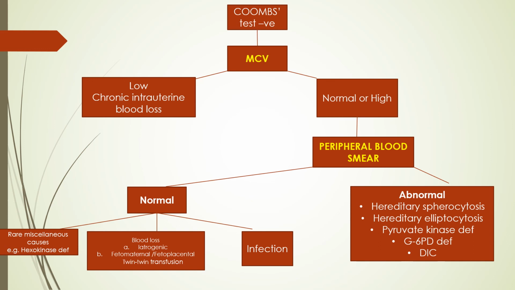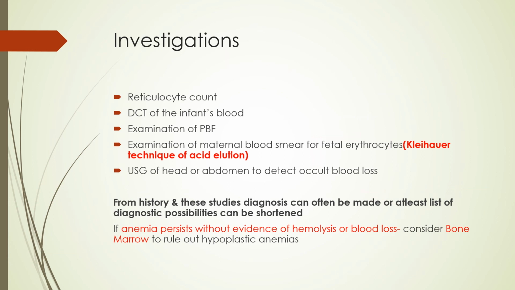Then what investigations do we have to go for if we find a newborn with anemia, that is hemoglobin below 13 gram%? So we go for reticulocyte count, we go for a DCT of the infant's blood, we go for a peripheral blood smear examination, we go for a Kleihauer technique of acid elution. Then sometimes blood loss occurs because of traumatic delivery. In that condition, ultrasound of the head or abdomen will give you the diagnosis.